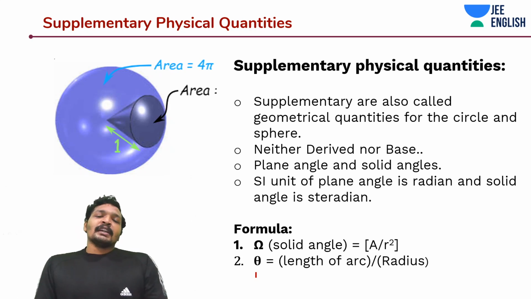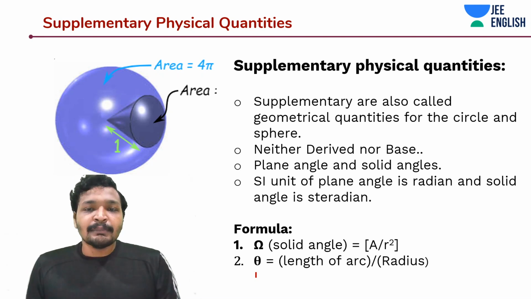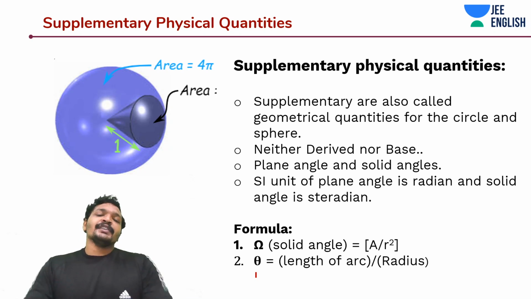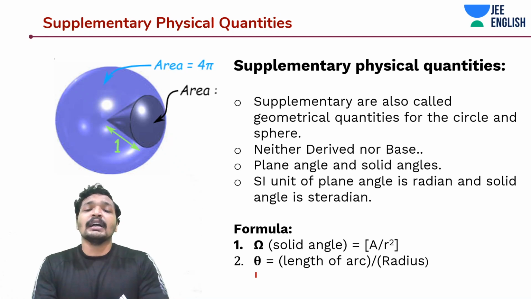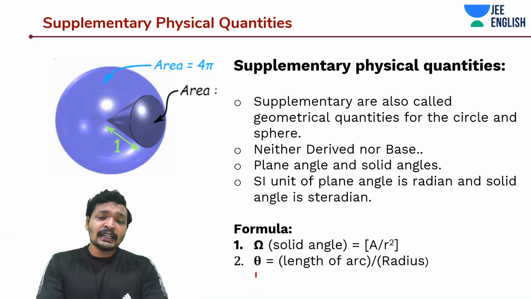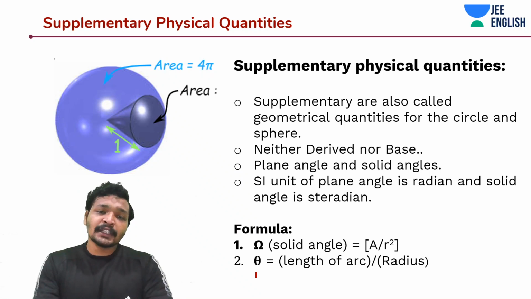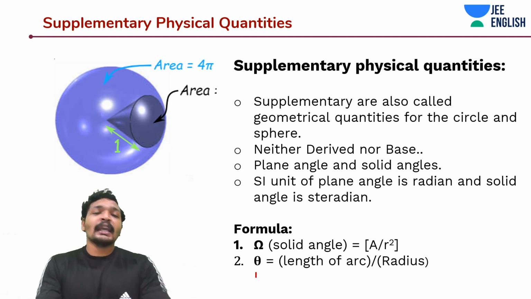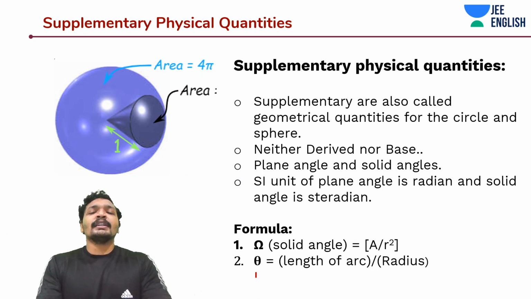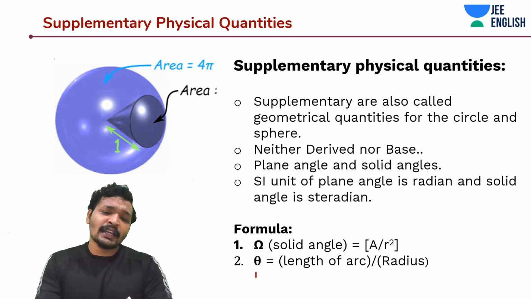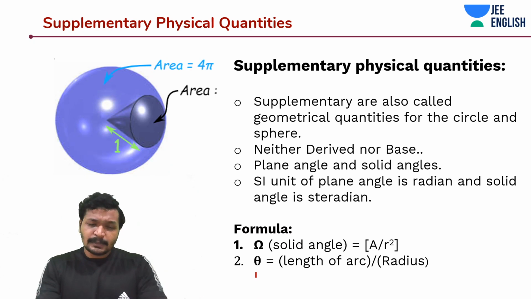So there are some supplementary physical quantities. These are something that cannot be defined under base physical quantities or fundamental physical quantities. The speciality of the supplementary physical quantities is they are dimensionless. They cannot be derived from the base physical quantities, and neither are they base quantities. They only express themselves. Basically, supplementary physical quantities are used for expressing geometrical quantities like area of circle or volume of sphere, etc., or solid angle in a sphere.